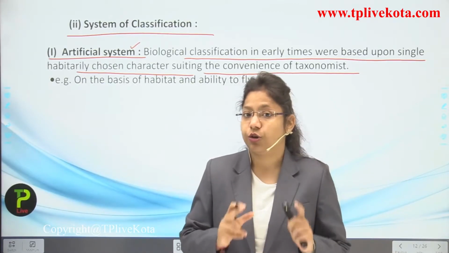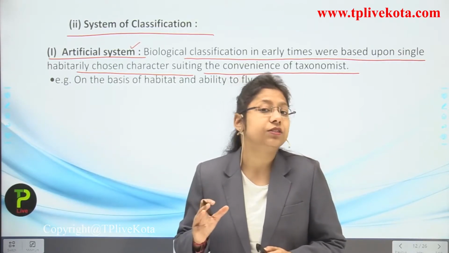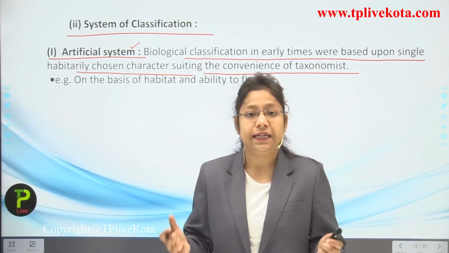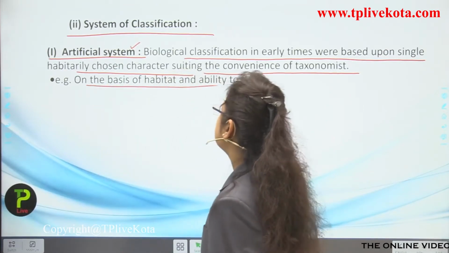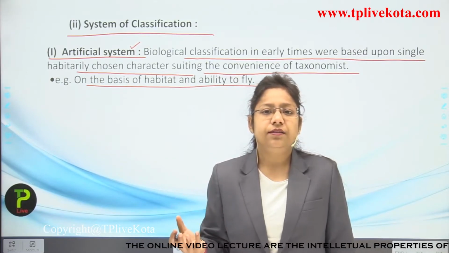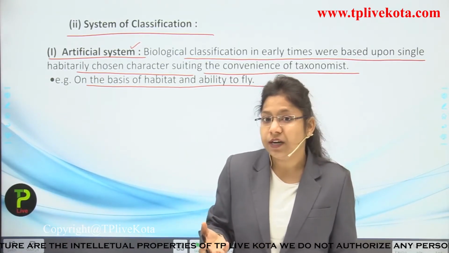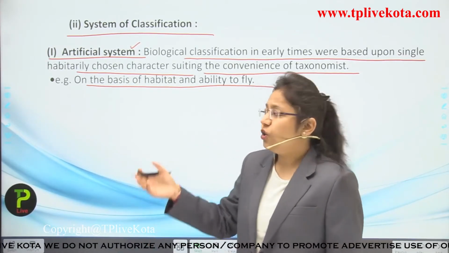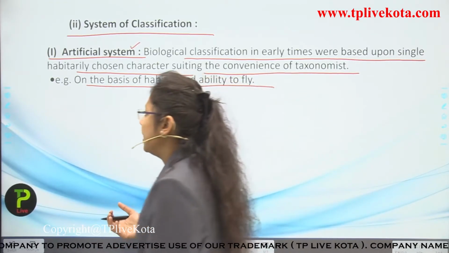But this was wrong. Why? Because we cannot categorize each and every organism on the basis of their habitat. We have to look at their morphology, their physiology, their characteristics, each and every thing. For example, on the basis of habitat and ability to fly, some organisms have wings but they do not have the ability to fly, and some organisms do not have even more developed wings, yet they can fly. So this was all about the artificial system which was proposed in the past.